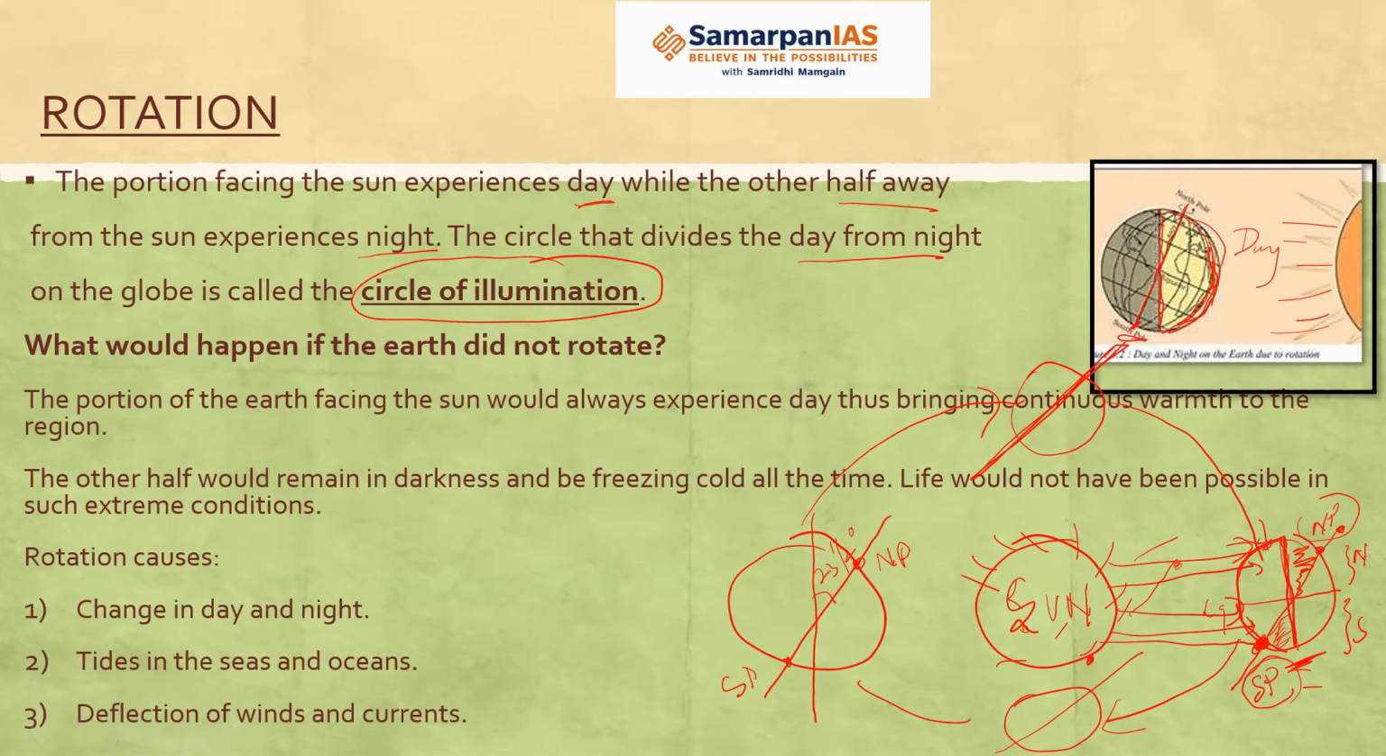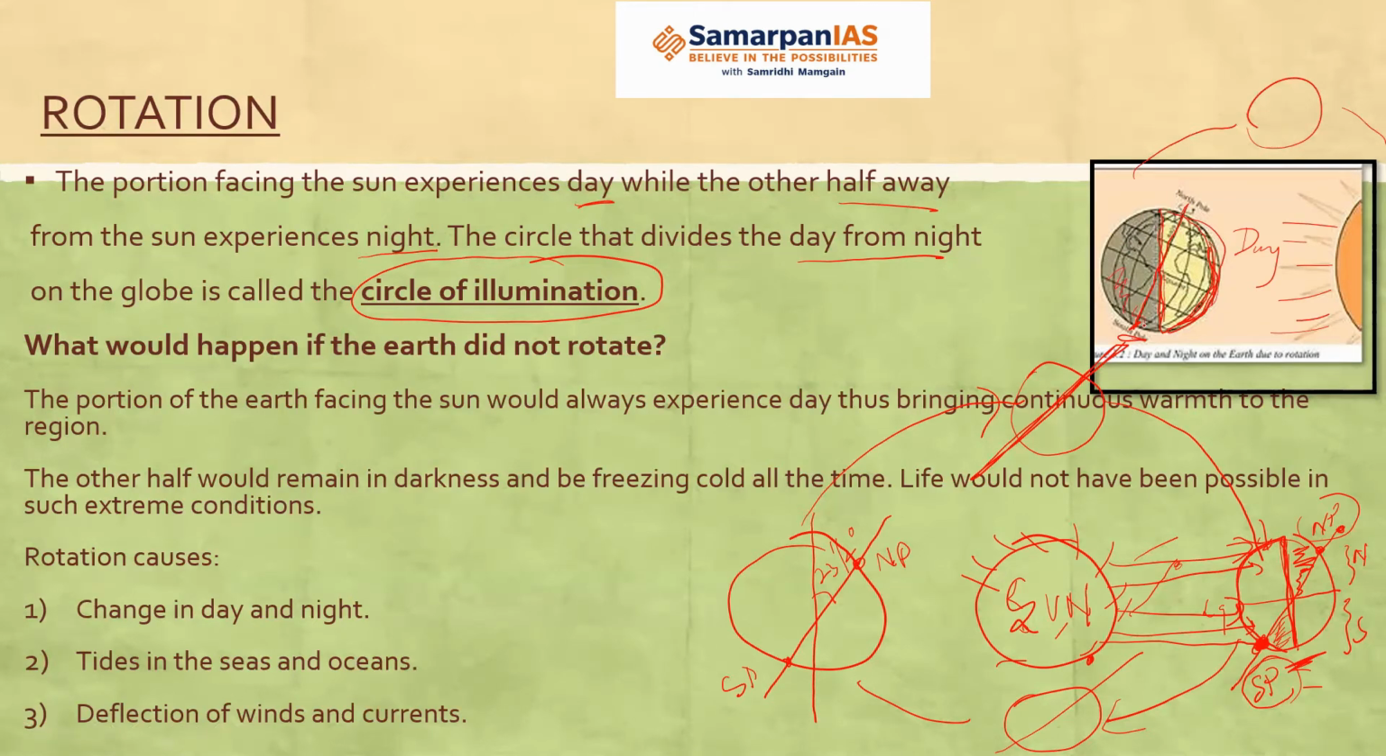For example, if there was no rotation of earth on its axis, what would have happened? Earth would have revolved around the sun, okay? And what would have happened? There is no rotation. So this side, which is facing the sun, which is receiving the light, would have always received the light, and the other portion of the earth would always have been dark had there been no rotation.